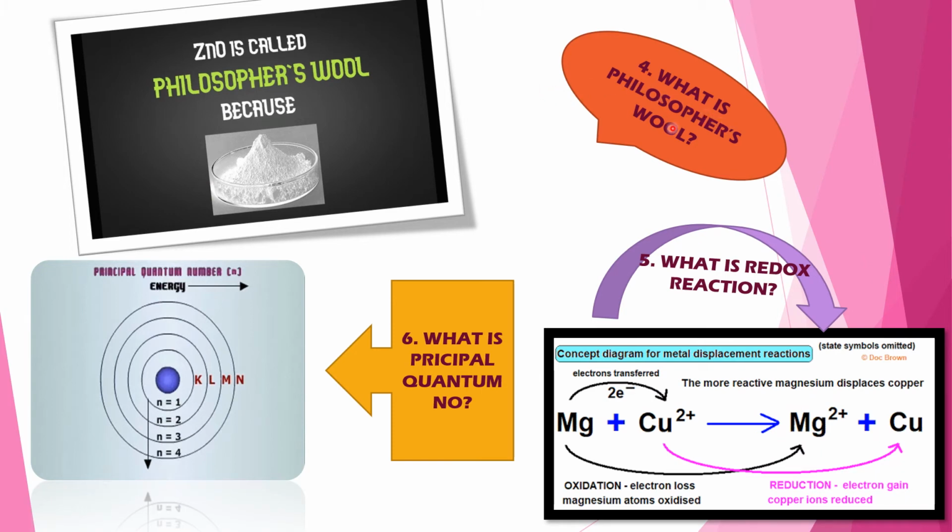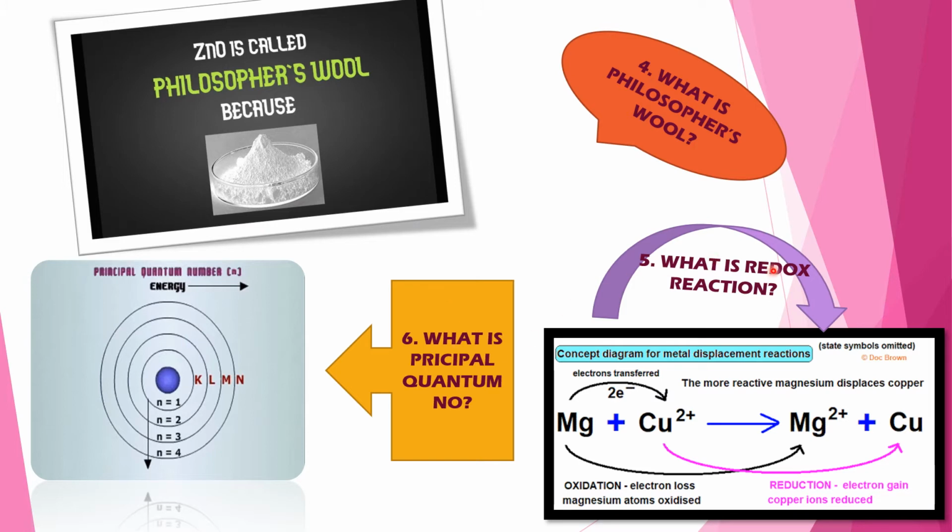Question number 4. What is philosopher's wool? On burning in oxygen, zinc is oxidized to form white fumes of zinc oxide, which condenses as wool-like solid called philosopher's wool. Reaction: 2Zn plus O2 is equal to 2ZnO. ZnO is zinc oxide and from Zn to ZnO there will be an arrow. That means oxidation occurs. See the diagram. Zinc oxide is called philosopher's wool. See, it's a wool-like substance, white wool-like substance.